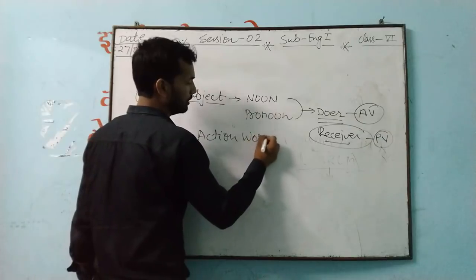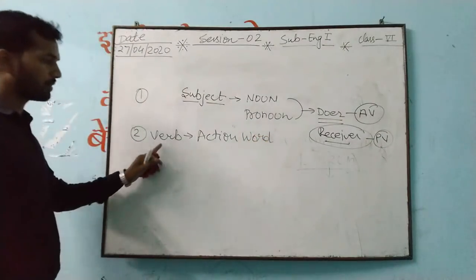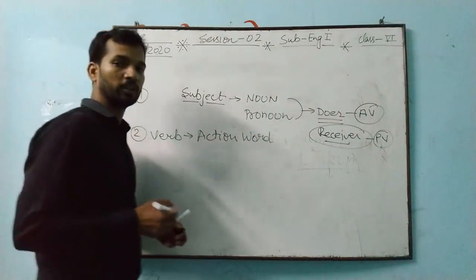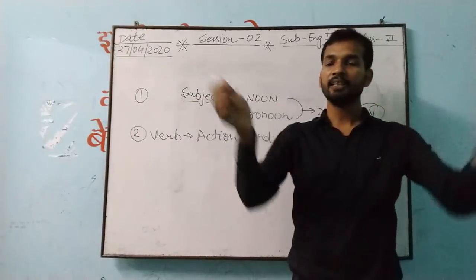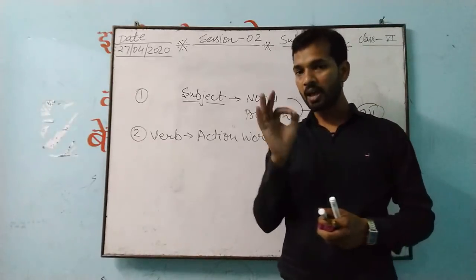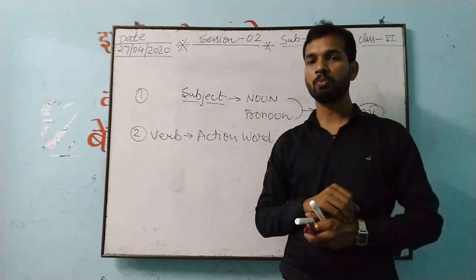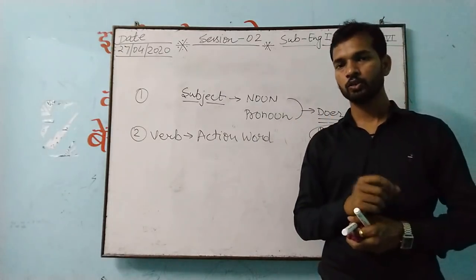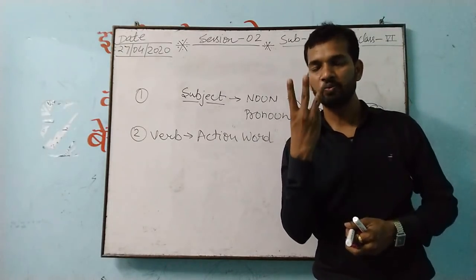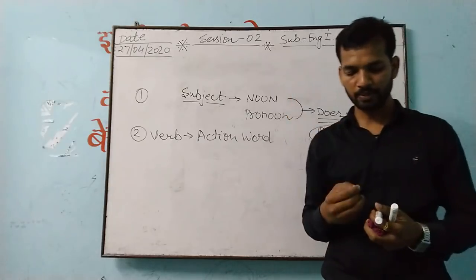Action word, known as our verb. But one more important thing, which I have not explained that day, that is a verb always having three forms. Suppose that if I am telling you in a sentence, this is a verb. So that verb must have how many forms? Three forms.